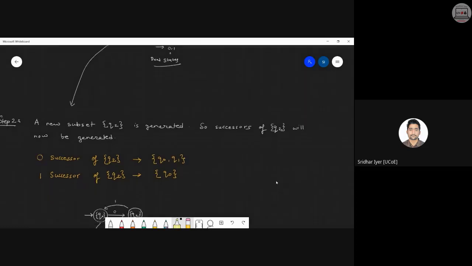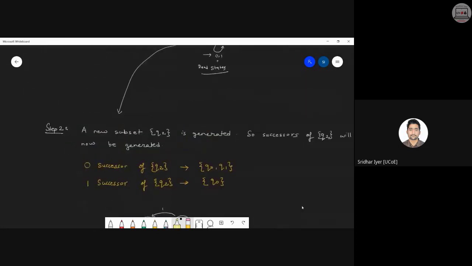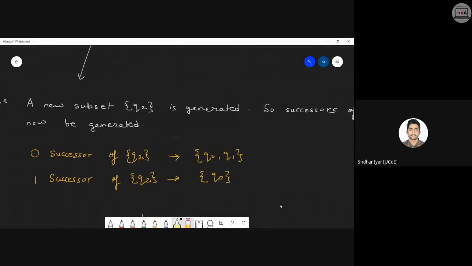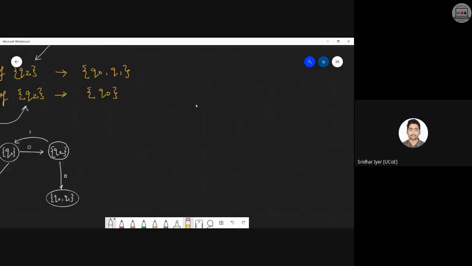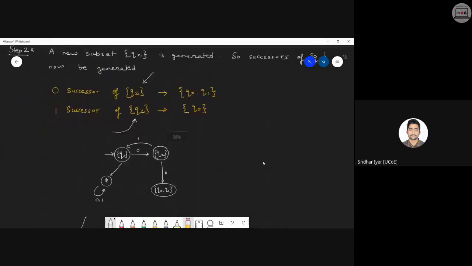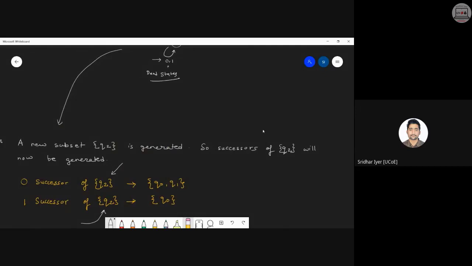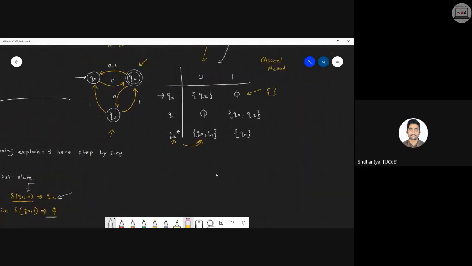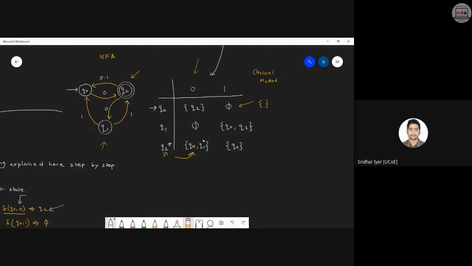Clear with this? So how to do it? Again, the same technique. Don't look at the diagram first. Have a look at this step. We need to first of all find out the zero successor of Q2 and then followed by the one successor of Q2. Again, you need to check the table. For this, what will be the zero successor of Q2? Check the table, Q2. Do we have any zero successor for Q2? Yes. This is the zero successor of Q2 and this is the one successor of Q2. Yes? Am I clear?